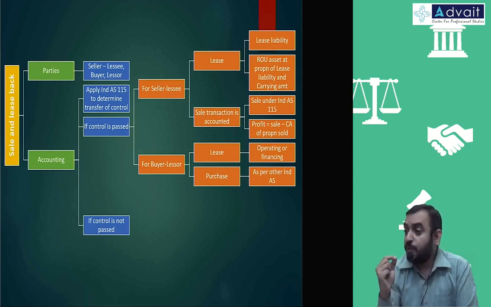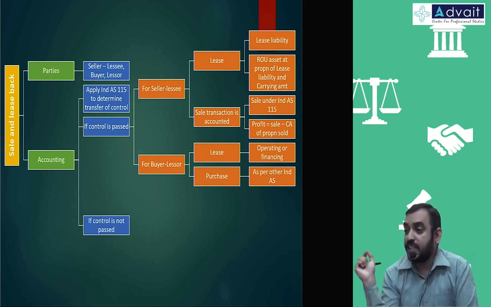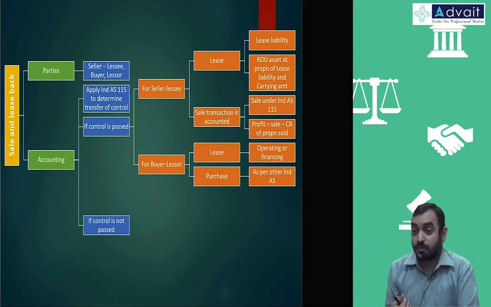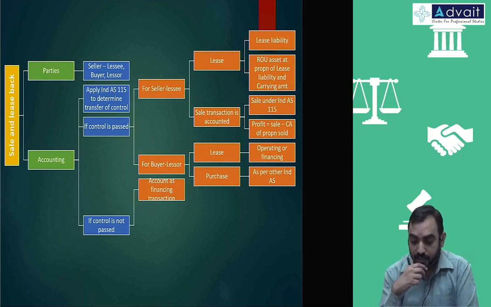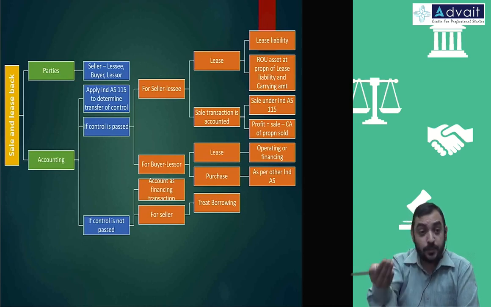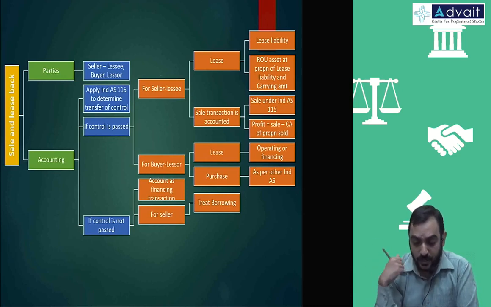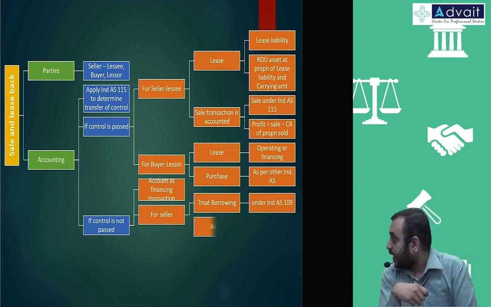The sale cannot be recognized. Lease liability cannot be recognized, ROU asset is not recognized, but still you received the amount. You treat it like a financing transaction, that is, you treat it like borrowing. Money received and lease payment, what you thought you would pay, you treat it as repayment of installments kind of thing. Therefore, you apply Ind AS 109.